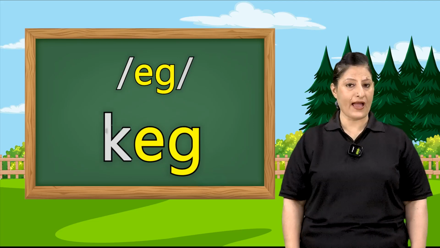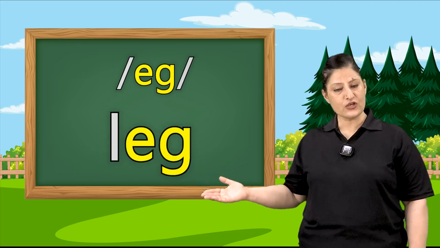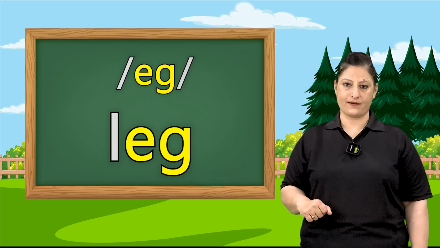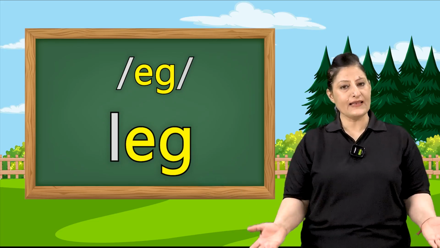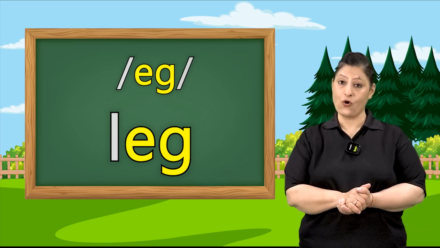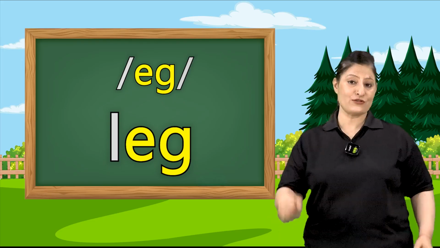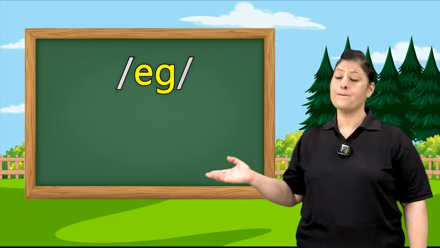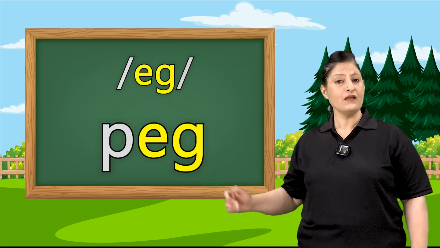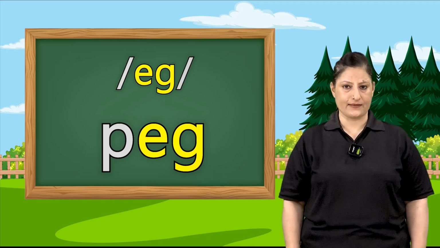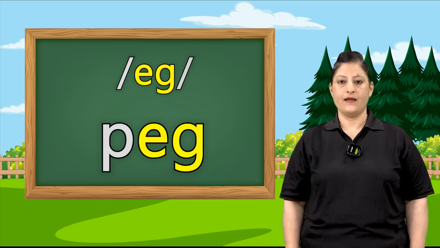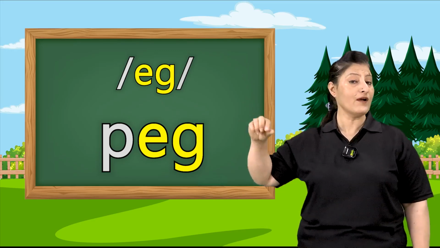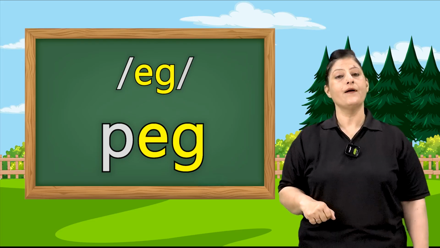Now, let's look at L-E-G, which says leg. The leg, you all know, is your leg with which you walk. The next one is peg. P-E-G, peg. Peg is a चिमटी जो हम कपड़ों पे लगाते हैं, which we put on the clothes.